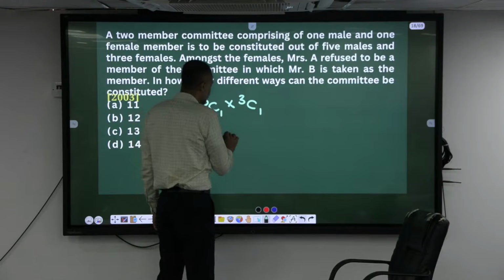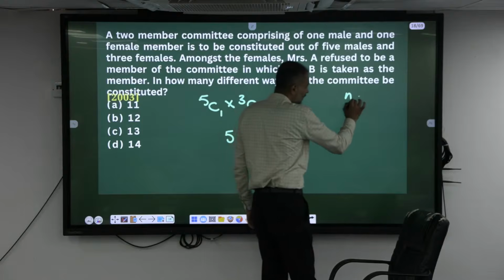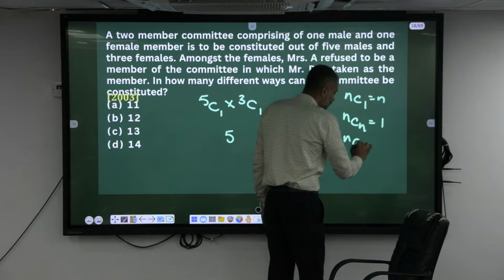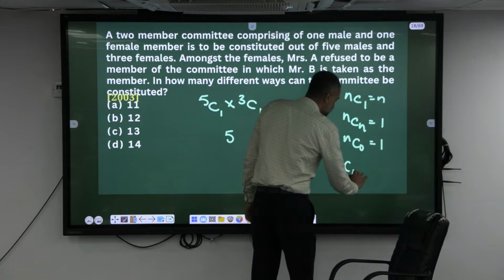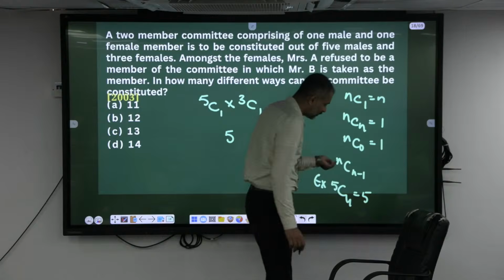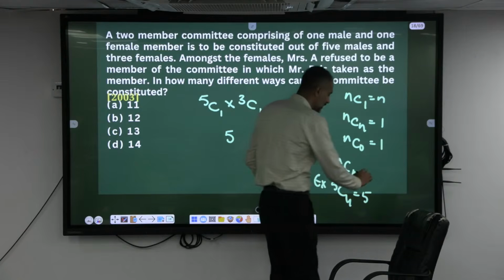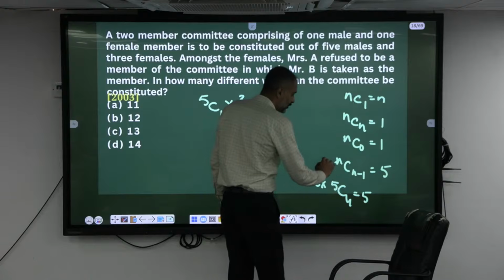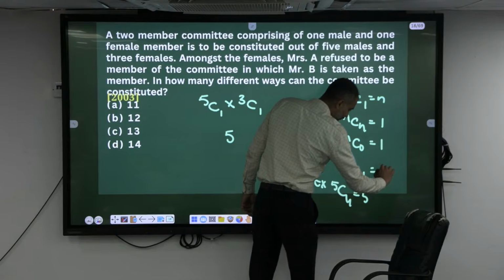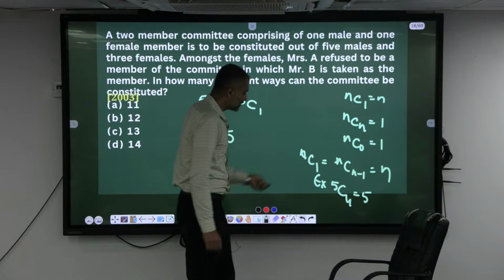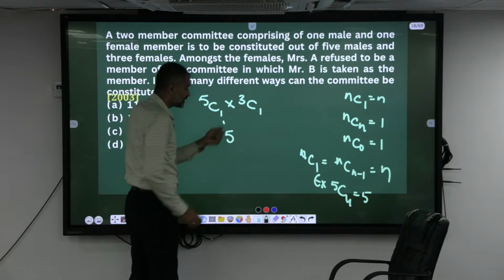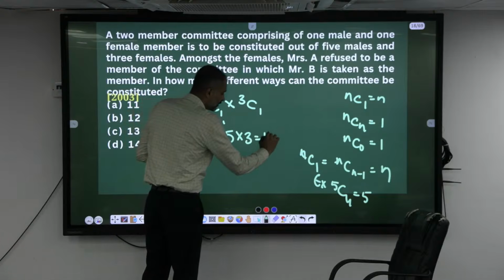So totally this is 5C1, which is 5. See, always NC1 is equal to N. NCN is equal to 1. NC0 is also equal to 1. NC(N-1), for example 5C4, is 5. Okay, 5 minus 1, 4, which is nothing but 5 only. NC1 is always N. What is 5C1? 5. 3C1? 3. So totally 15.